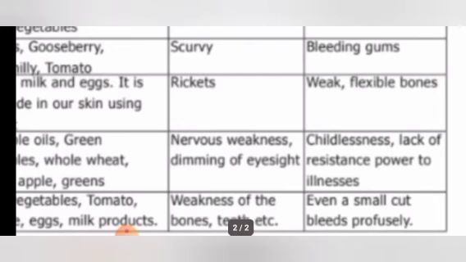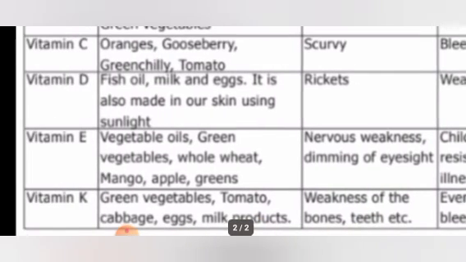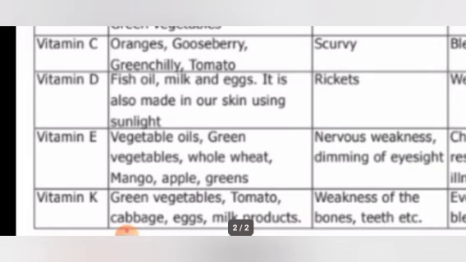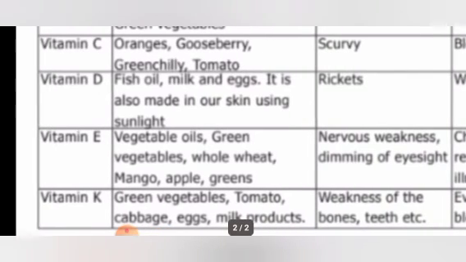Lack of resistance power to illness. So the immunity power present inside the body is very low for persons who are affected by lack of vitamin E. Okay children. Then the next vitamin is vitamin K.